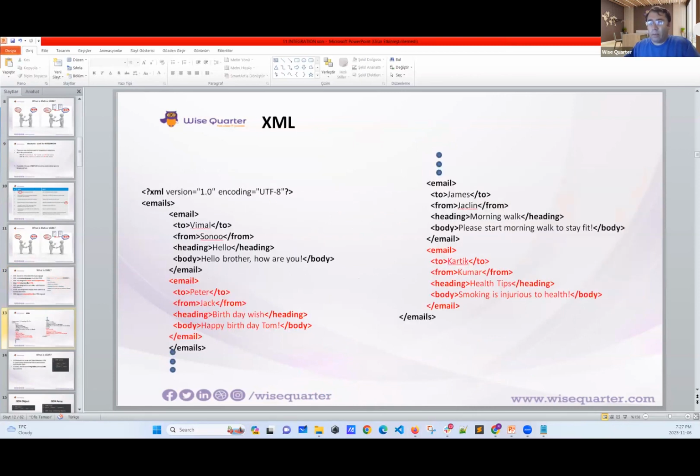Here we have an example. See, my friends, this is for emails. Actually, we are storing email, or we can transport, sorry. Now, we have emails tag, it's open here and closed here. See, this is the first email. This is the second email. And we have lots of emails. Here it is. We have, I don't know, 19,000 emails, etc.